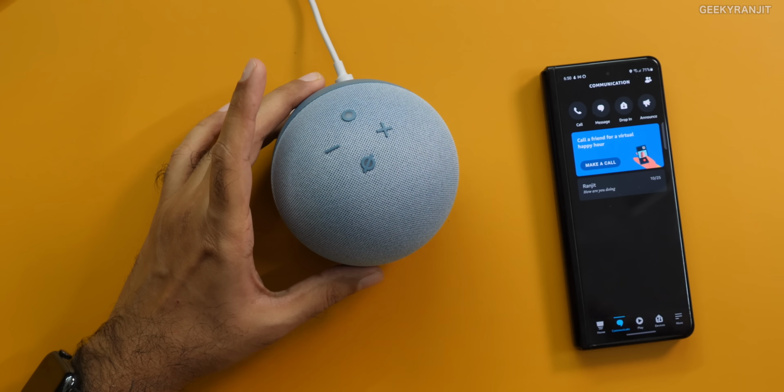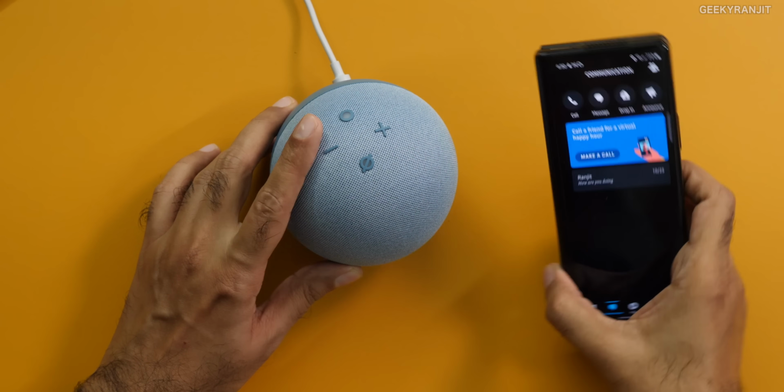Okay guys, for the next feature, I use this quite a bit. This is known as Drop In, and this is very useful if you have multiple Alexas throughout your house. You can just directly communicate with any other Alexa in your network. In fact, you have to be very careful. By default, Drop In is not enabled on Alexa devices, so be careful to whom you give permission for Drop In. Don't give it to everyone.